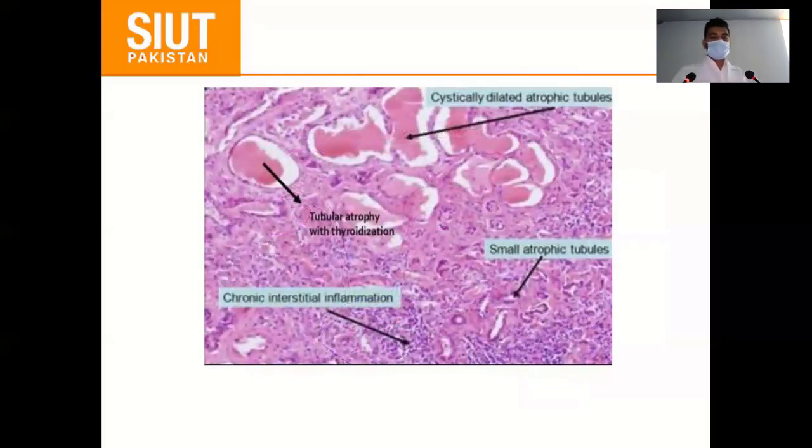This is the histopathological slide, and here we can see that tubular atrophy is noted. That is the prominent feature, and here are cystically dilated atrophic tubules.